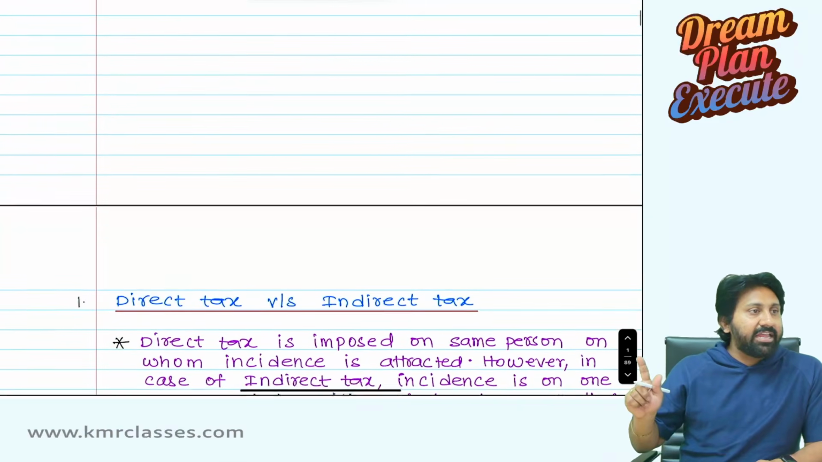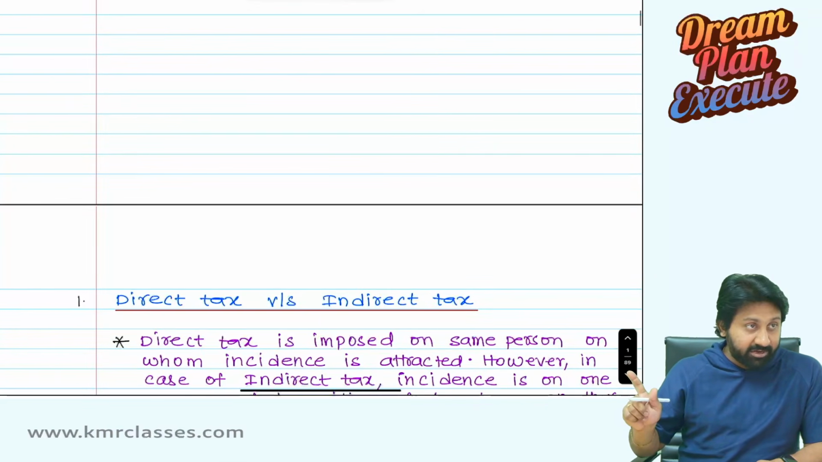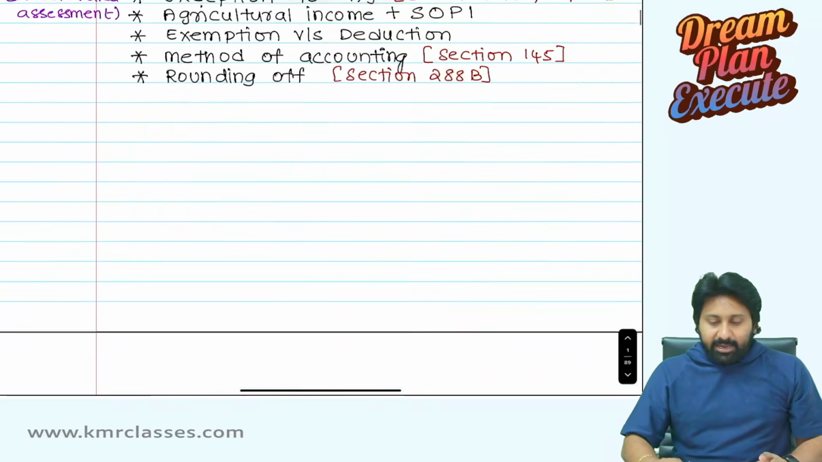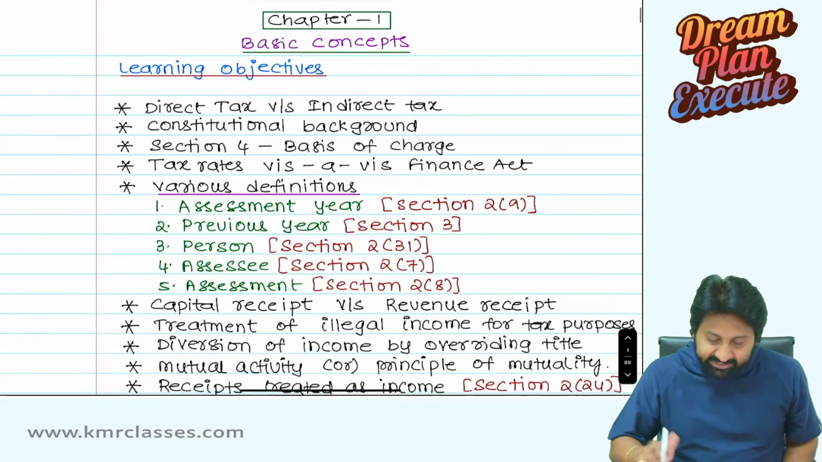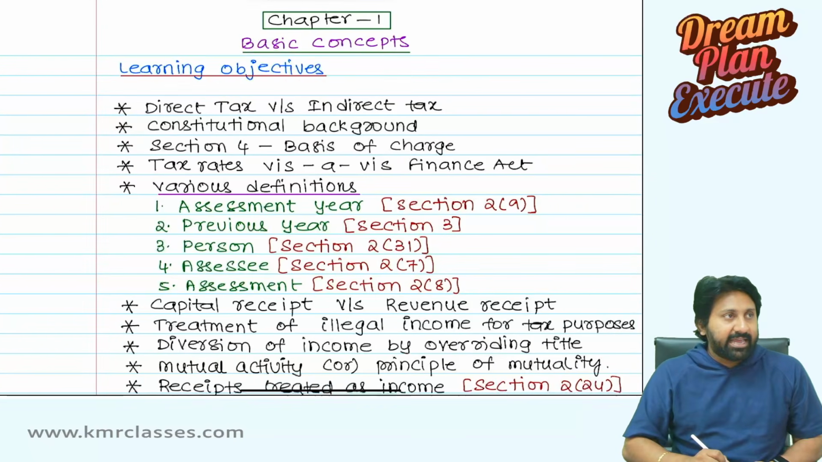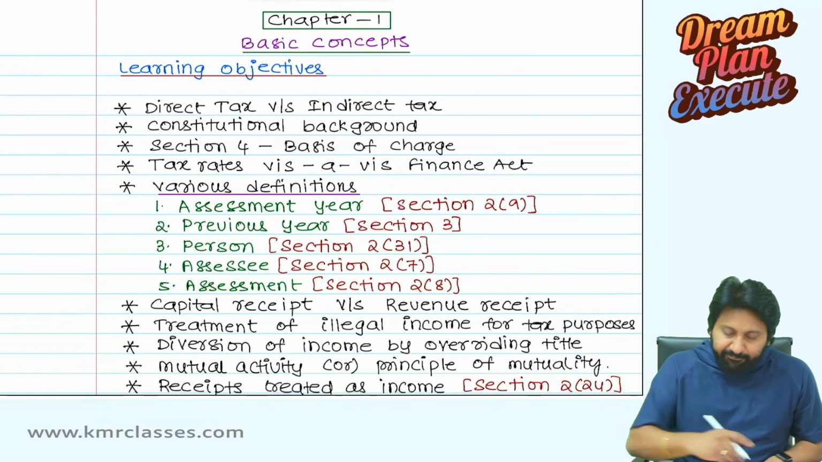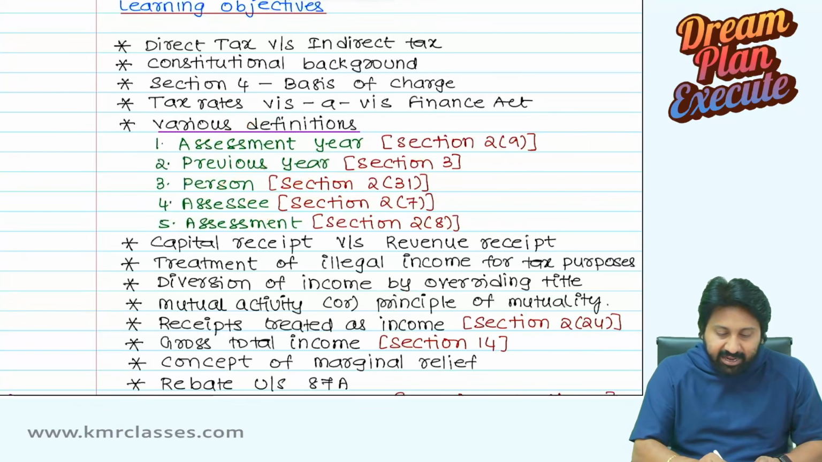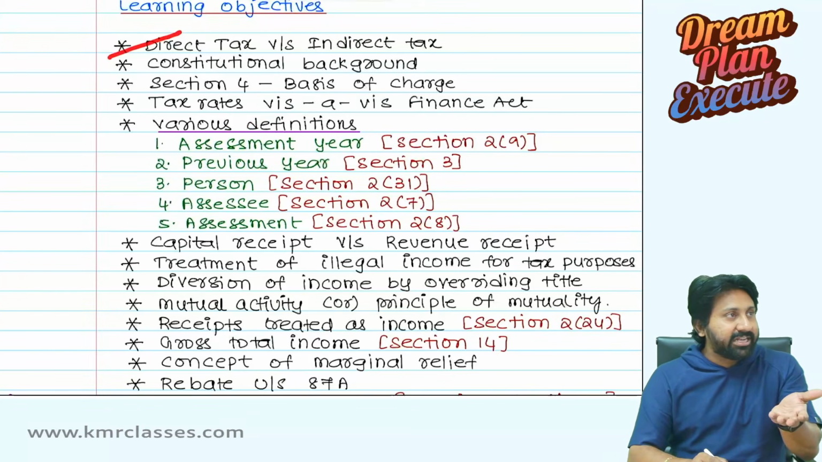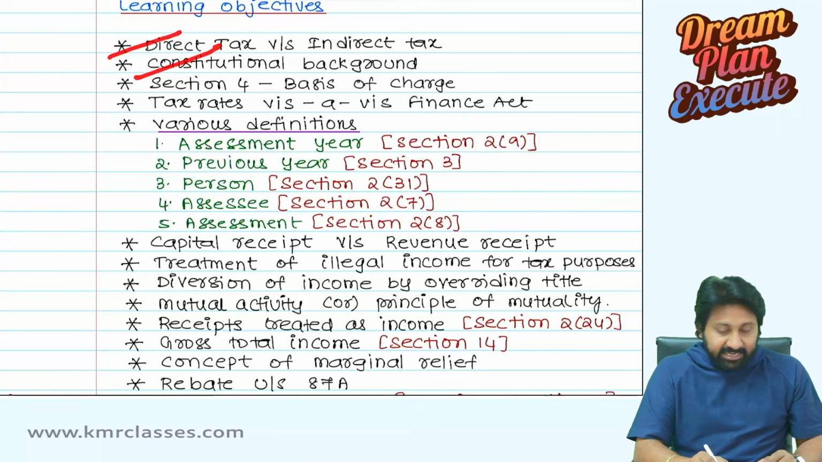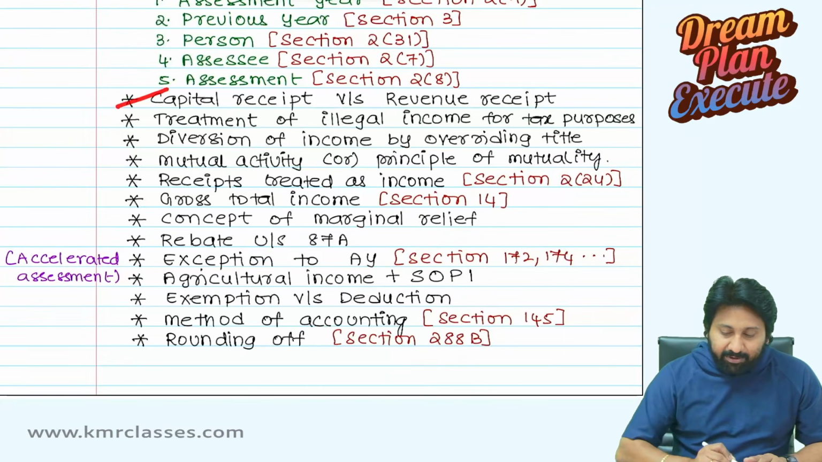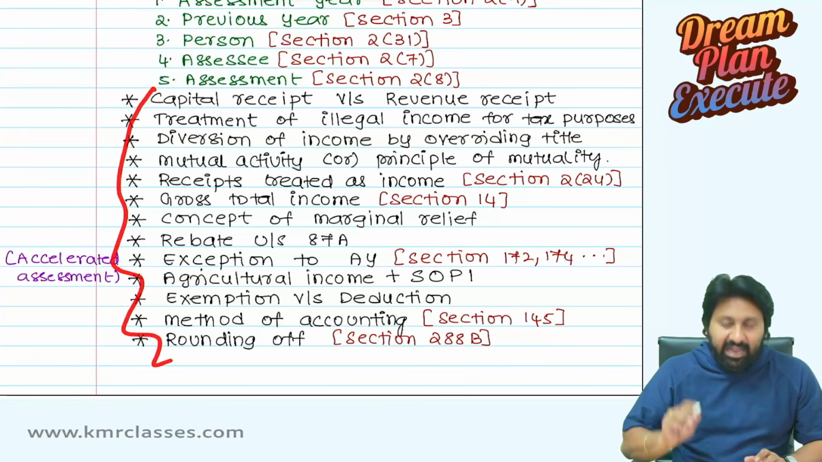I have already prepared 89 pages of notes. See here, you can see 89 pages of notes on all the basic concepts. And the great thing about these basic concepts is, except the tax rates, everything is static. Assessment year meaning won't change, previous year meaning won't change, person meaning won't change, assessee meaning won't change, assessment doesn't change. The concept of direct tax and indirect tax won't change. Constitutional background is already made, it doesn't change. Section 4 is not changing. Tax rates will change every year. What is capital receipt and revenue receipt will not change. All these things, again, don't change.